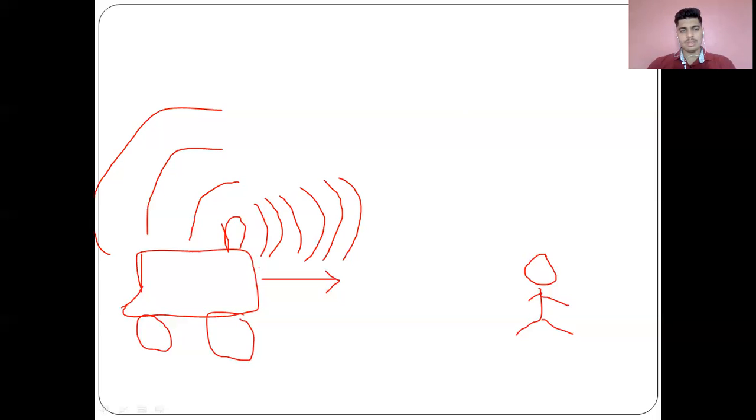So, in this case, the observer will hear more waves, or more frequency, than with the stationary one.